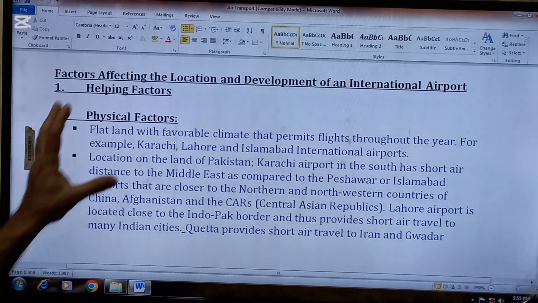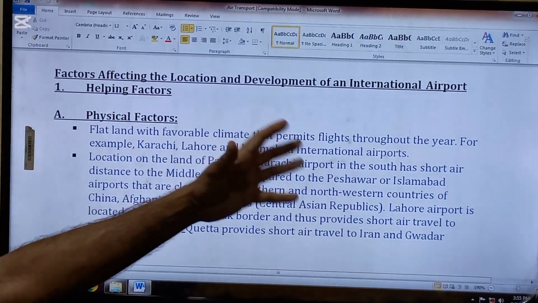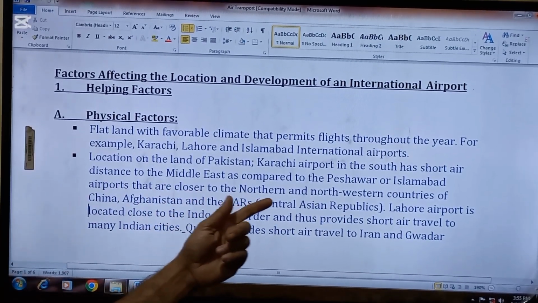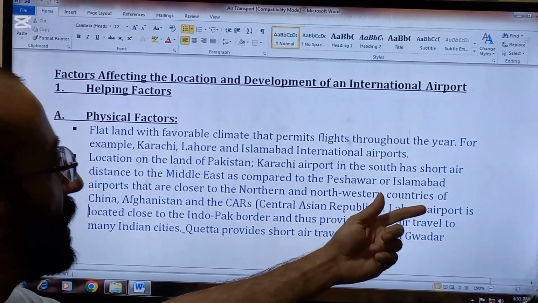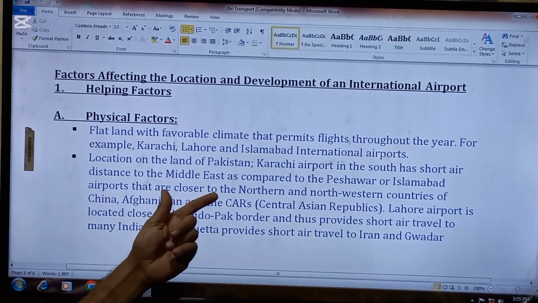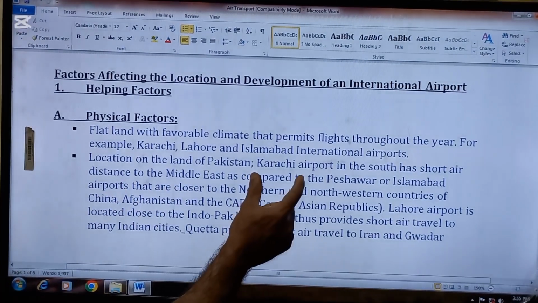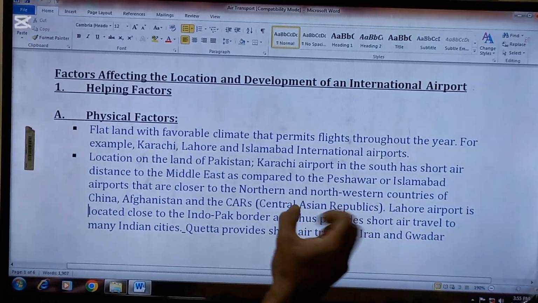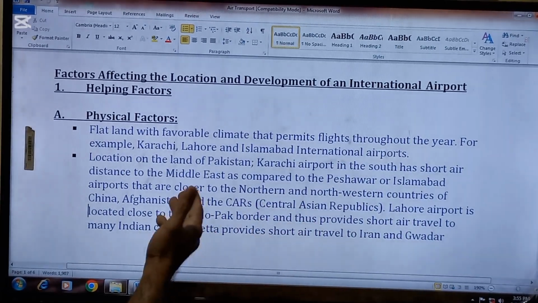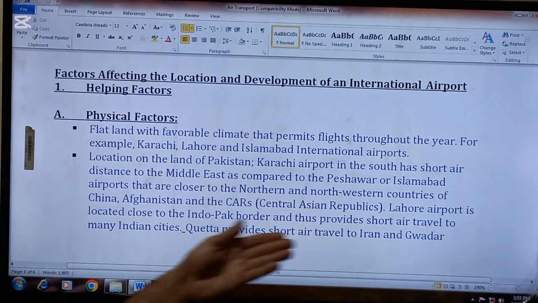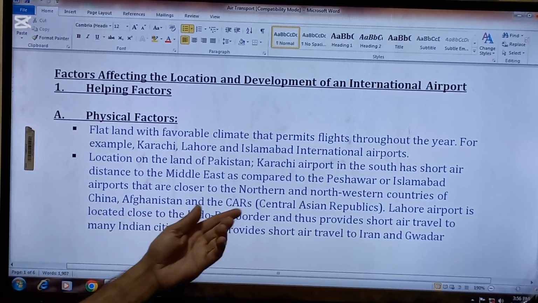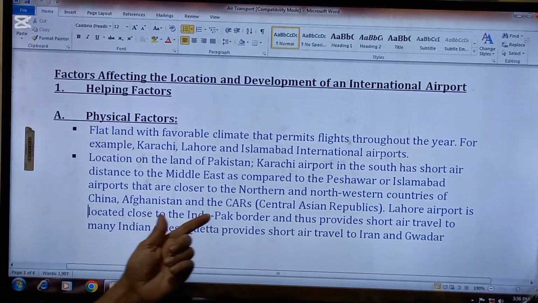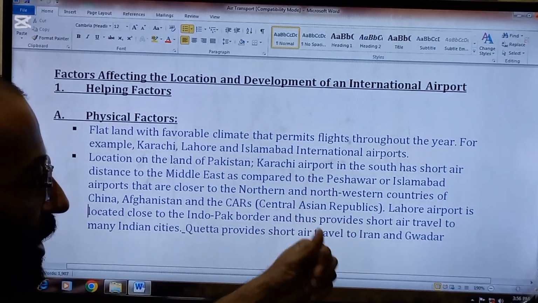Number two point which is required for the location and development of an international airport is location on the land of Pakistan. Karachi airport is in the south and has a short air distance to the Middle East. So this airport favors the Middle East route because it is nearer to the Middle East as compared to the Peshawar or Islamabad airports, which are closer to northern and northwestern countries of China, Afghanistan, and the Central Asian republics.